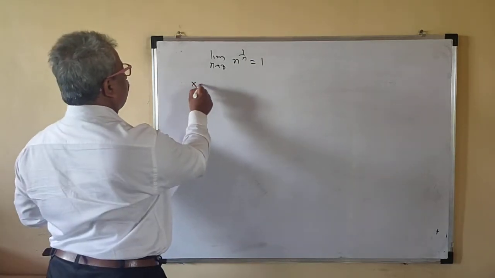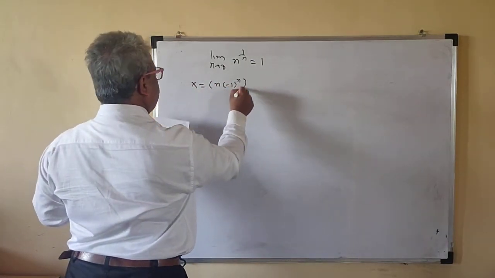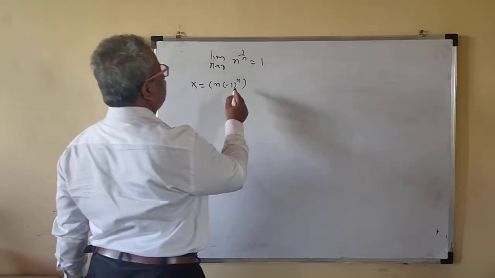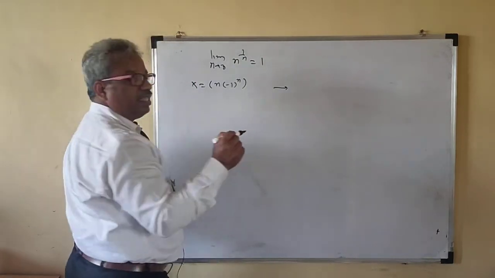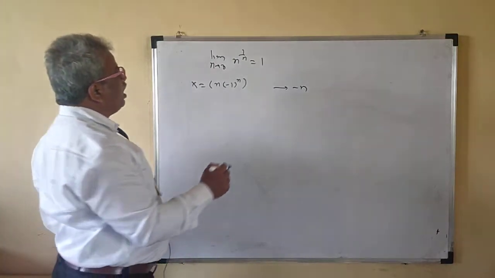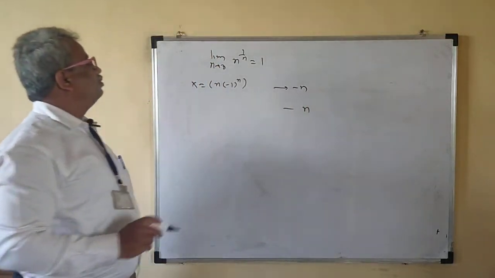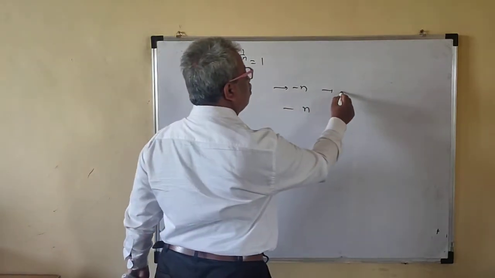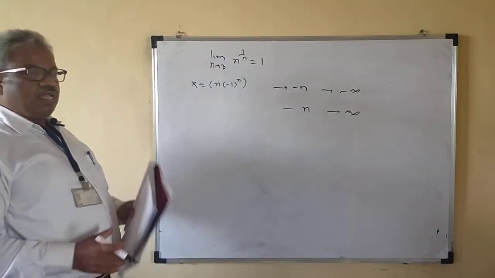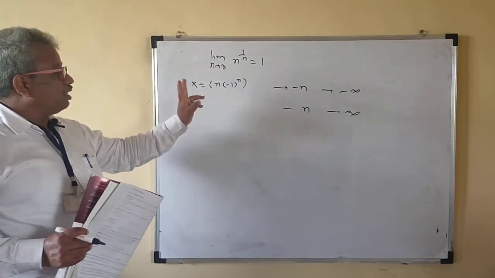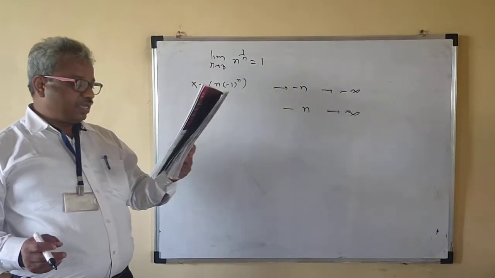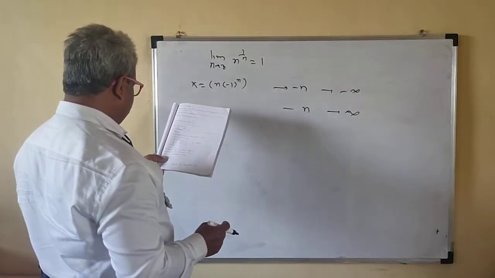Suppose x is equal to, we discuss now, (-1)^n times n. What happens for this one? If it is -1, that means n is odd, then this is minus n. And if n is even, then this is plus n. So it diverges to minus infinity along the odd terms, and diverges to infinity along the even terms. That means it oscillates infinitely, so this is a divergent sequence. You should remember this.